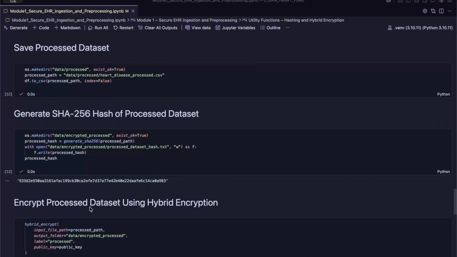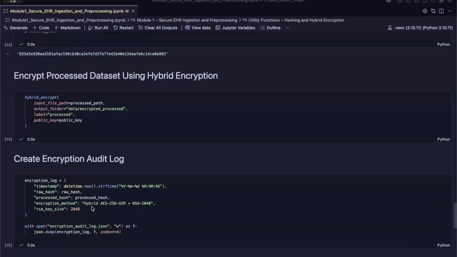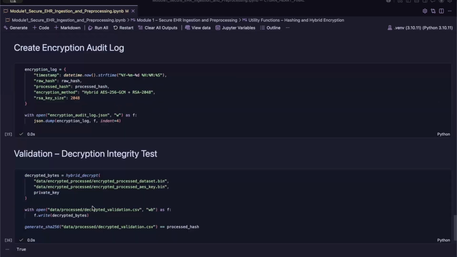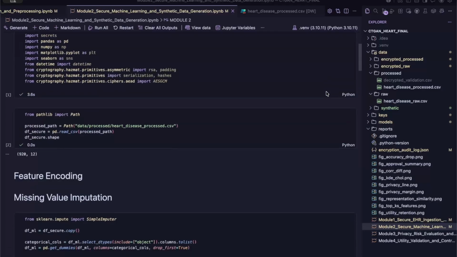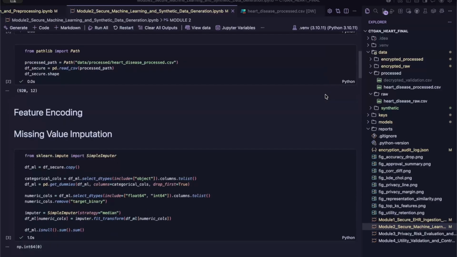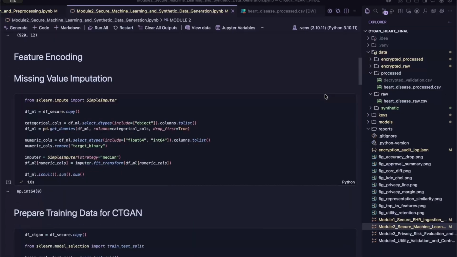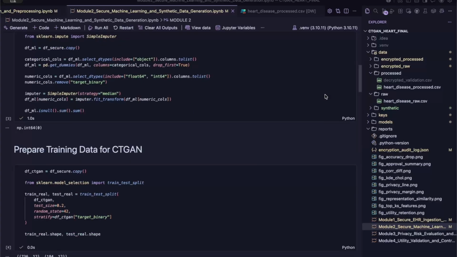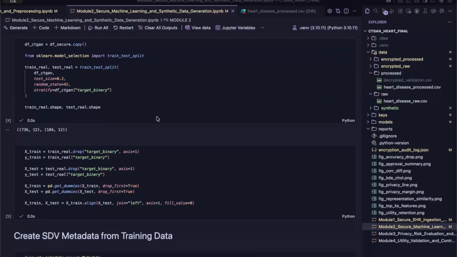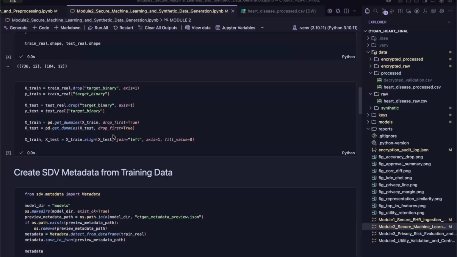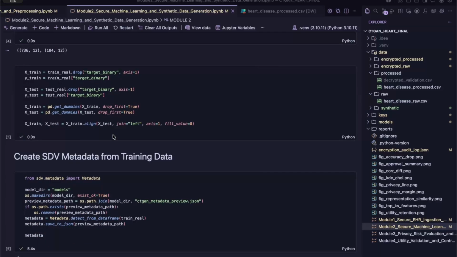With the dataset now securely processed, cleaned, and balanced, the pipeline moves into the next stage, where CT-GAN is trained to generate synthetic healthcare records. After preprocessing, the cleaned dataset is passed into the CT-GAN model for training. Here, the training configuration is initialized with parameters such as the batch size, embedding dimensions, conditional vector size, and the number of training epochs. These parameters control how the generator and discriminator learn the statistical structure of the healthcare dataset